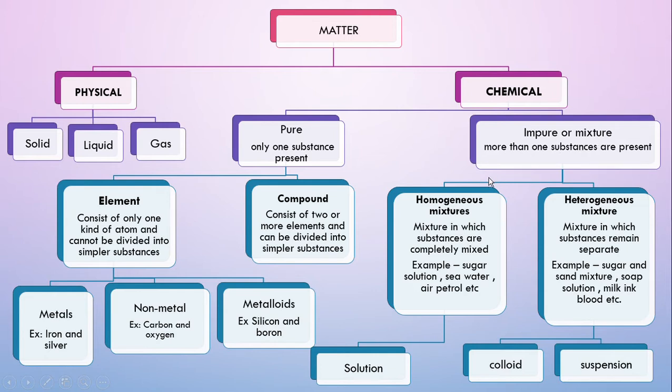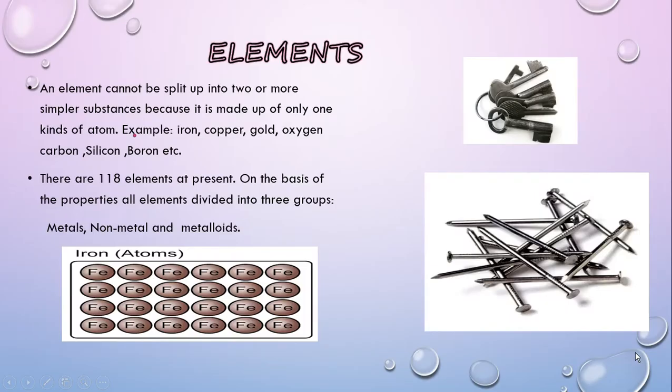Impure substances or mixtures are of two types: homogeneous mixture and heterogeneous mixture. A mixture in which substances are completely mixed is called a homogeneous mixture. Examples: sugar solution, sea water, air, petrol, etc. A heterogeneous mixture is a mixture in which substances remain separate. Examples of heterogeneous mixtures: sugar and sand, soap solution, etc. A homogeneous mixture is known as a solution, and heterogeneous mixtures are of two types: colloids and suspensions.